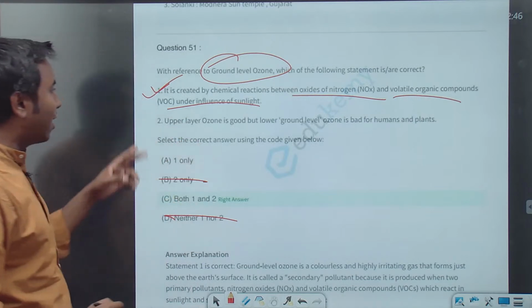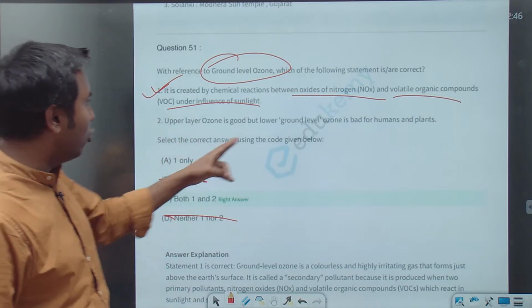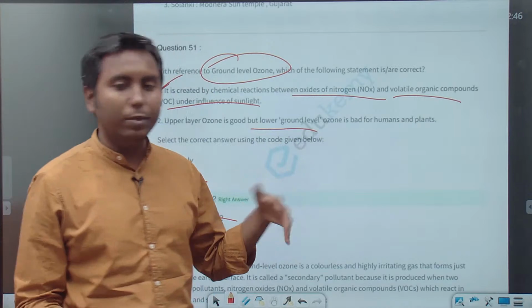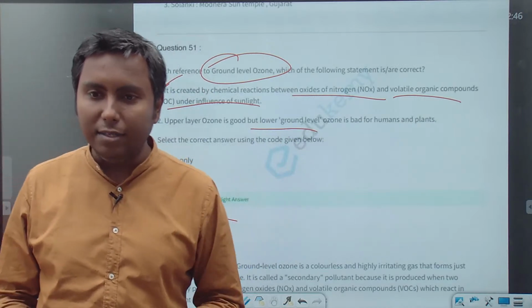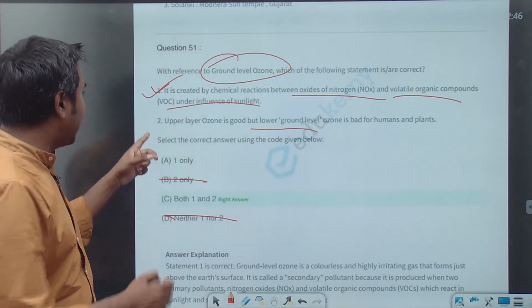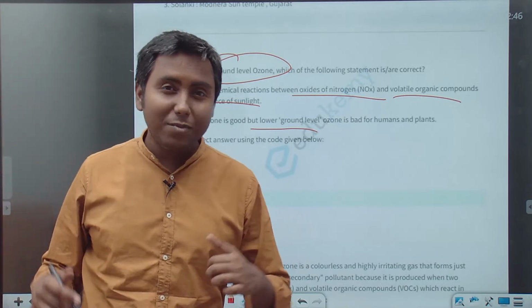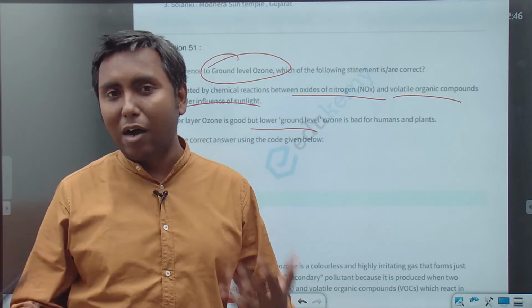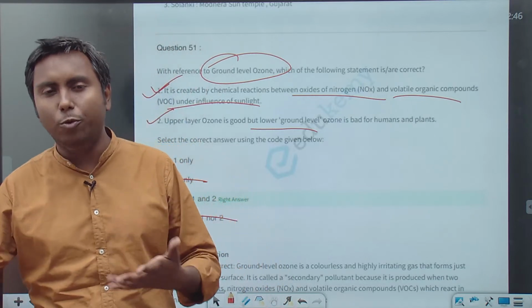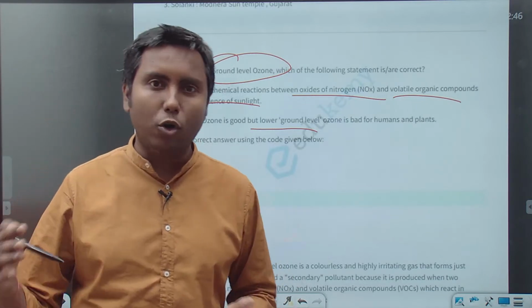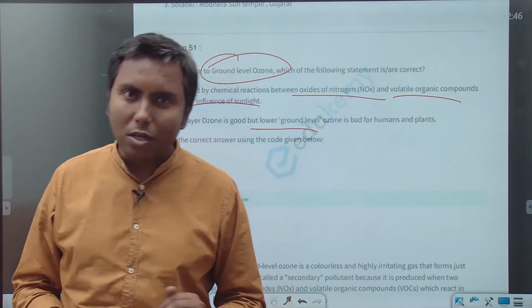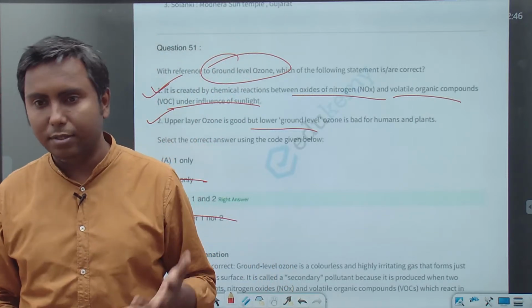Upper layer ozone is good, but lower ground level ozone is bad for humans and plants. Yes, Azhar, right. Yes, and 2 is correct. This is an interesting fact that ground level ozone is harmful for the health of both humans and plants, while the same ozone in the stratosphere is good because it blocks the UV rays.